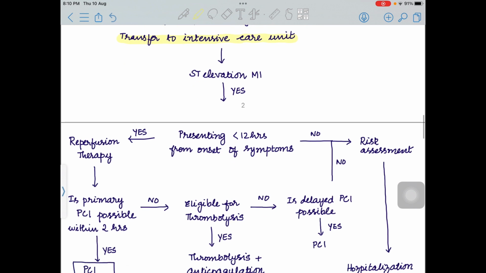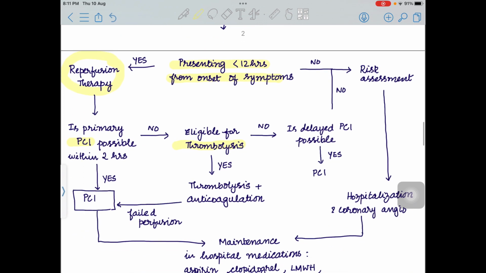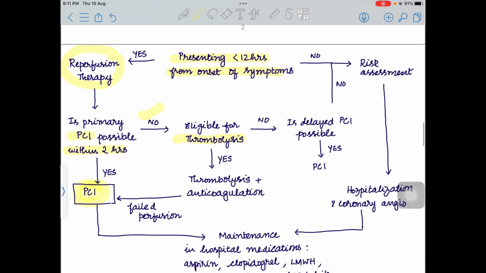In ST segment elevation MI, when the patient presents within 12 hours of onset of symptoms, then we have to go for reperfusion therapy, that is percutaneous coronary intervention or thrombolysis. If PCI is possible within 2 hours, we have to go for percutaneous coronary intervention. If it is not possible, then we go for thrombolysis. After percutaneous coronary intervention, the patient will be kept in the maintenance phase. We will see what is thrombolysis.